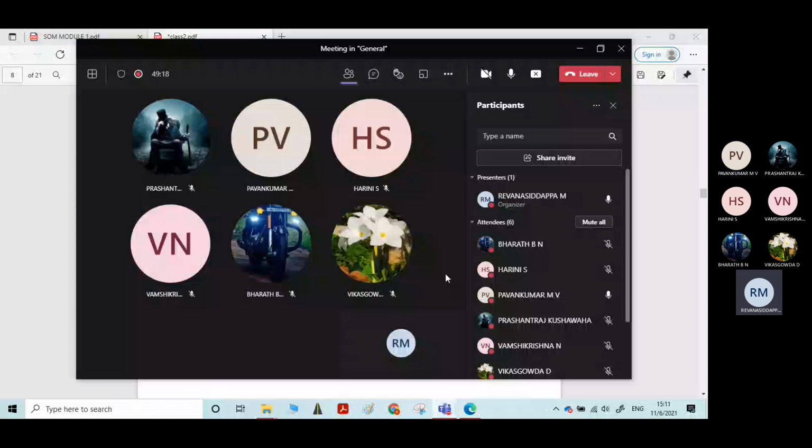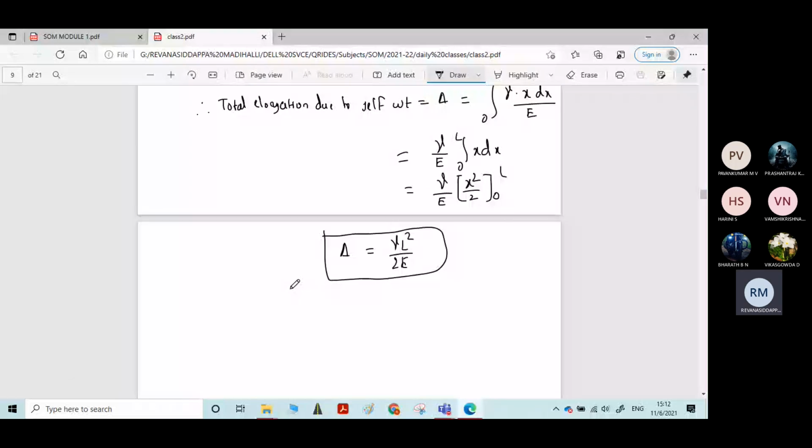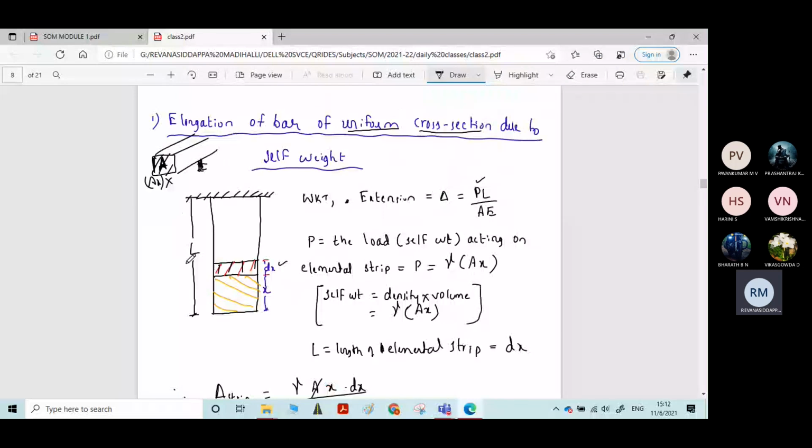Okay. See, definitely there is going to be one derivation in your VTU examination. Definitely, I'm telling. So understand each and every derivation properly. All are easy if you understand them properly. Next, coming to the last derivation. Now we have determined the equation for elongation of the bar having uniform cross section. The second derivation in elongation due to self weight, just write down.